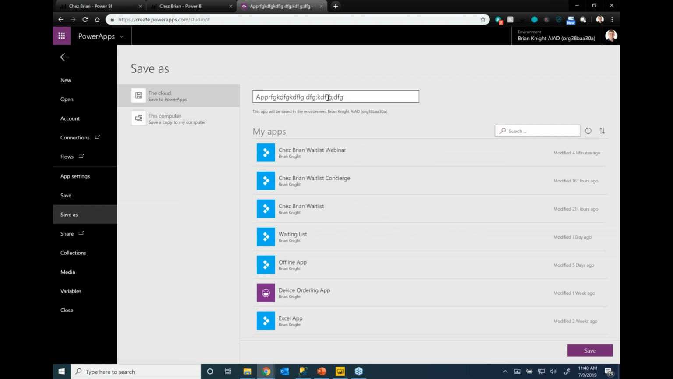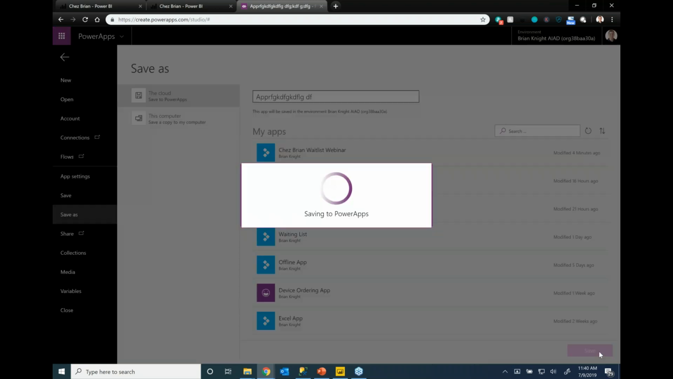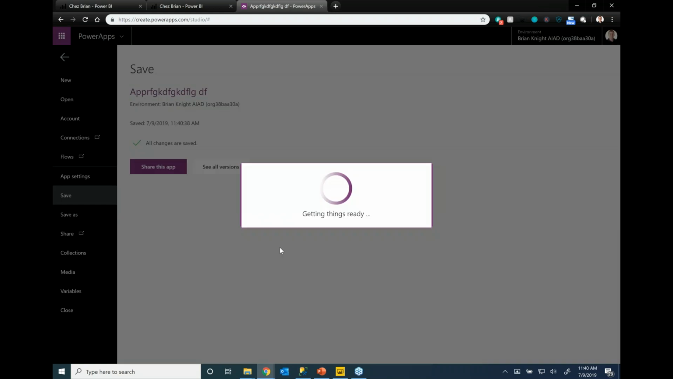I think I have some special characters in there. That's probably a bad idea, just in case. The semicolons might cause some issues. I'm going to save that terribly named application out. Now, this is going to give us some special kind of stuff we can do. All right, so here we go.